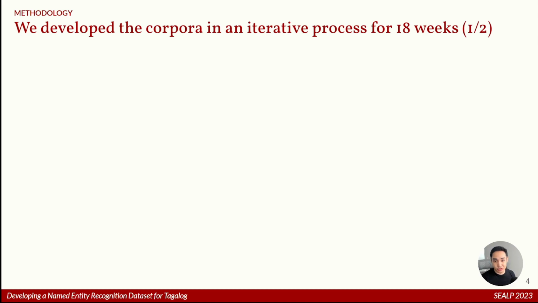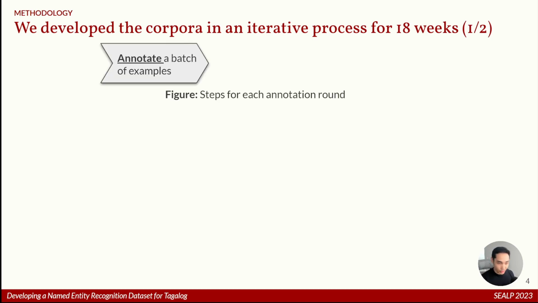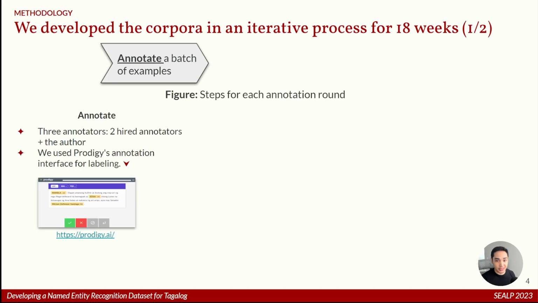So for each annotation round, there are 3 steps. The first one is, of course, annotating. Here, we annotate a batch of examples. For this, I hired 2 more annotators, including myself, bringing a total of 3 annotators for the project. Of course, all of us are native Tagalog speakers, and we're using a tool called Prodigy as our annotation interface for labeling. Then, at the end of each round, we evaluate the annotated batch.